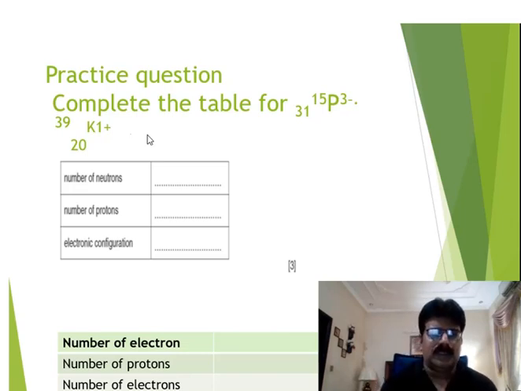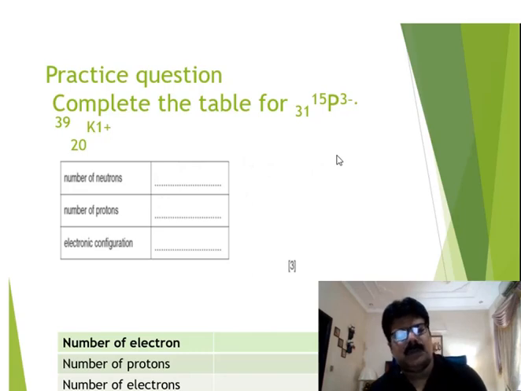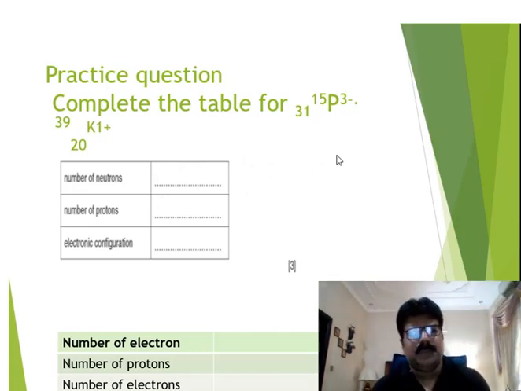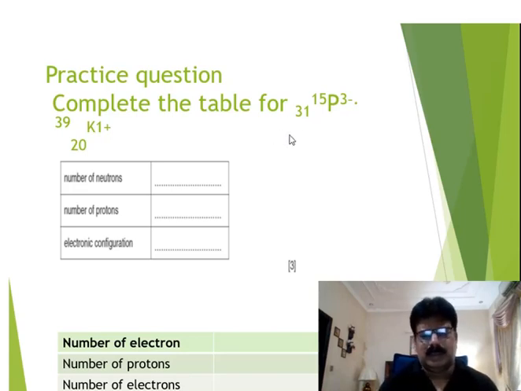So now you have to complete this table. That's very easy. Number of neutrons, number of protons, electronic configuration. If you have heard my previous lesson, this is a very easy question for you. Those who have not heard it, watch my last lesson or last video. For them, I can help.